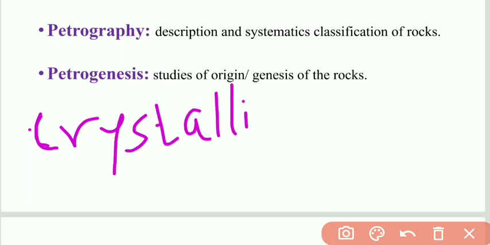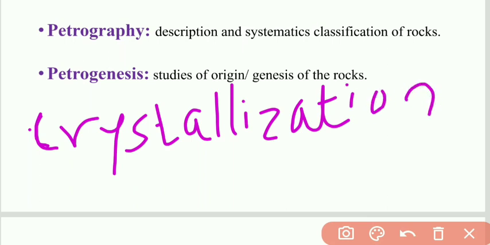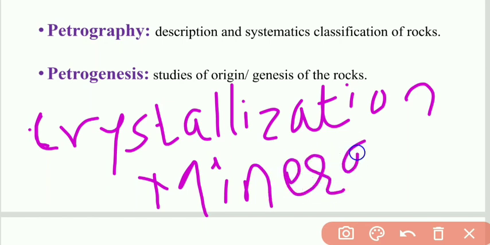But before the crystallization, you should know that whatever rocks we get, either igneous, metamorphic, or sedimentary, whatever type of rock we have on the earth surface or below the earth surface, they are all formed from the minerals.